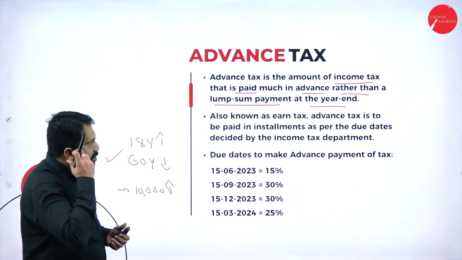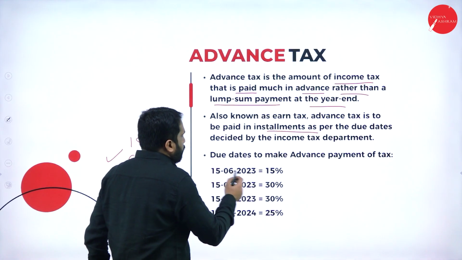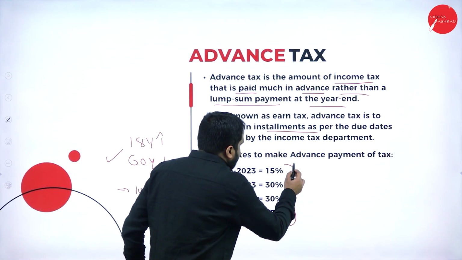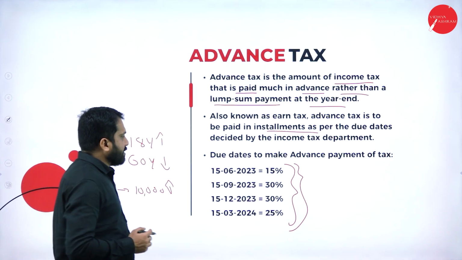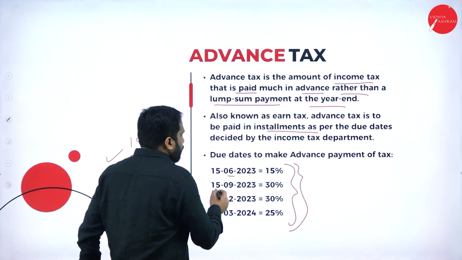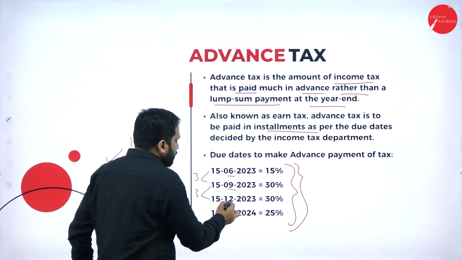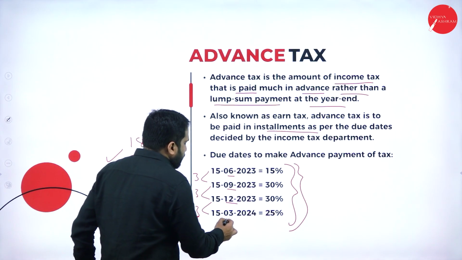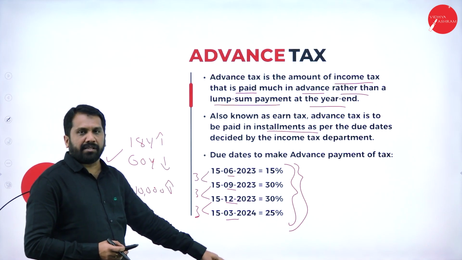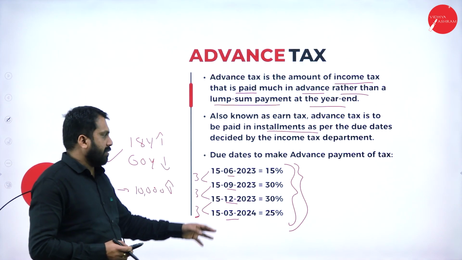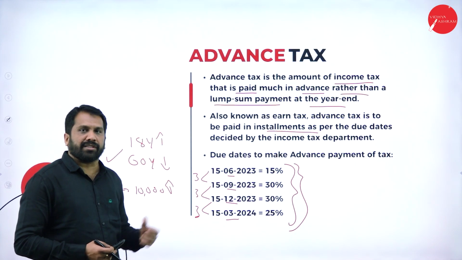Now, advance tax is to be paid in installments, and these are the due dates. Which are the due dates? You have to remember June, add 3 months, September, add 3 months, December, add 3 months, March. These are the due dates. Every year, the year differs, but the due dates are always similar. So it must be June, September, December as well as March. These are the due dates.